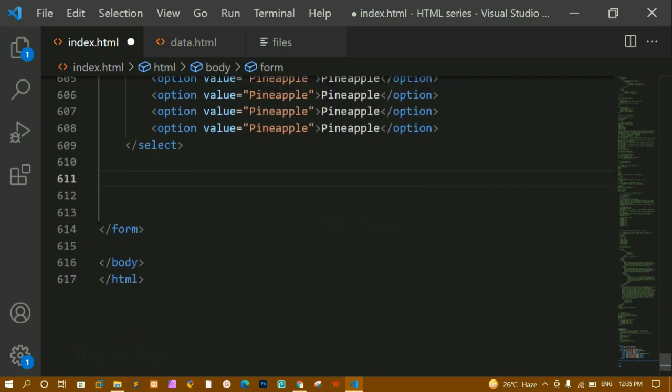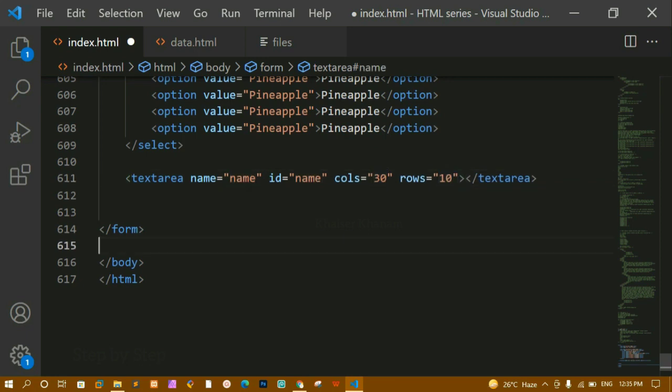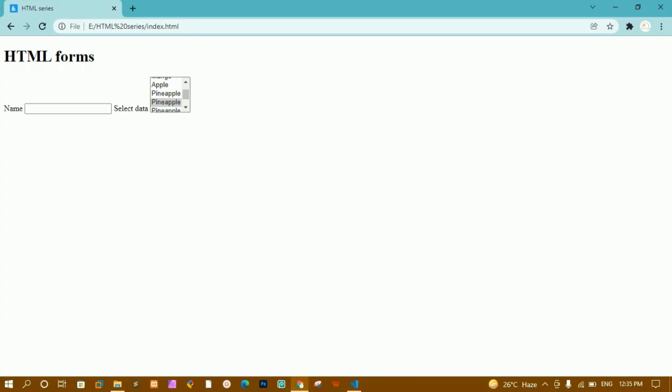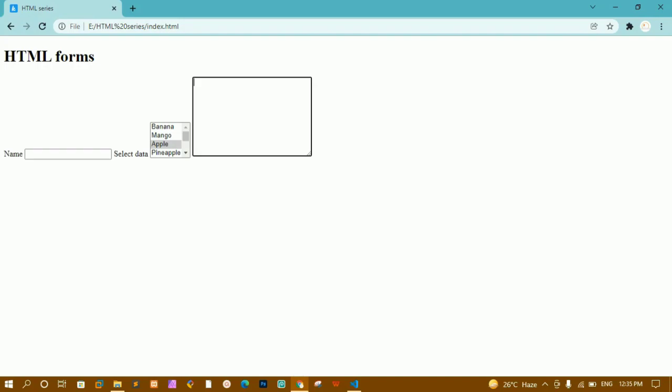Next we are having text area. Let me write here text area, and inside this you can see we are having many attributes. We are having name. Let me write here name. You can give anything here. ID also, let me write here name. And cols is equal to 30 and rows is equal to 10, which means the number of visible lines, whatever visible lines I can see, that is nothing but rows. And this is the number of characters present inside one row. I'll save this. I'll refresh this one. Now you can see this is my text area.